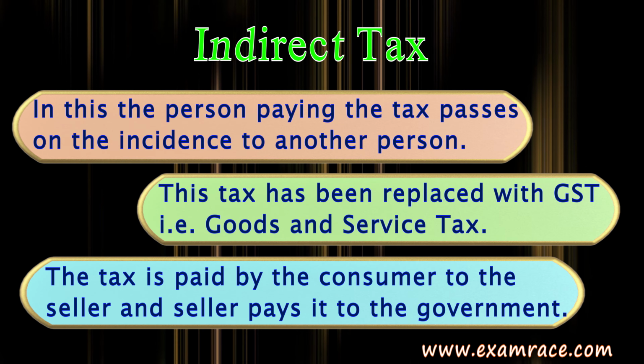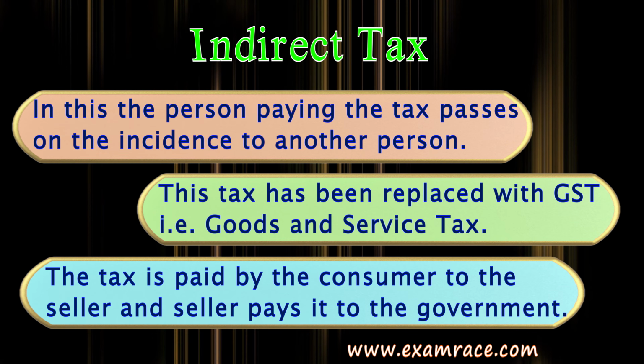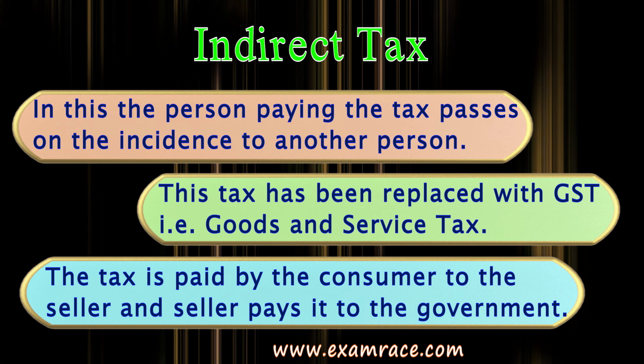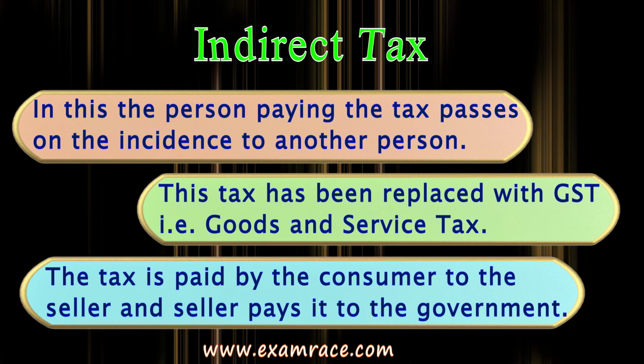For example, if I go to a supermarket, or if you go to the supermarket and purchase some grocery, and your total bill amount is 10,000, the indirect tax will also be included in that total invoice. So if your invoice value is 10,000, probably the taxable value will be 300 to 400. That 300 to 400 tax which is there in the invoice is the indirect tax, which is collected by the seller from you and which is paid to the government.